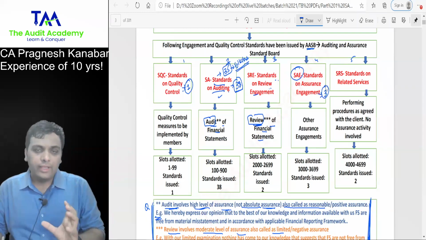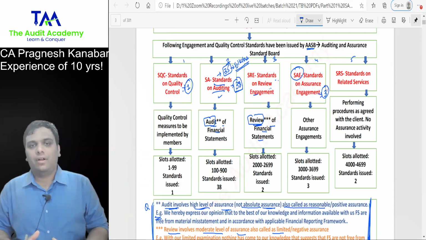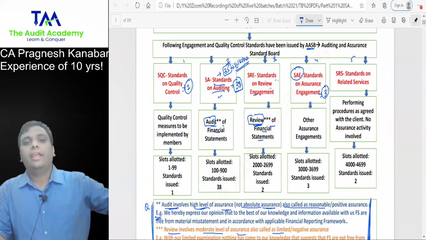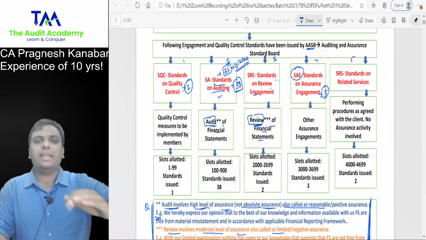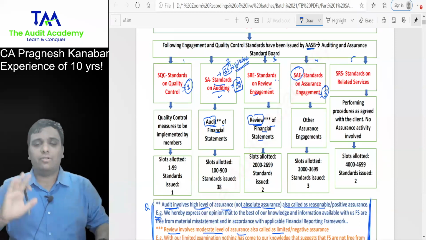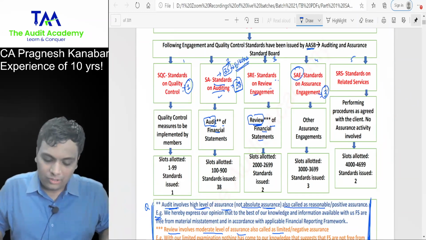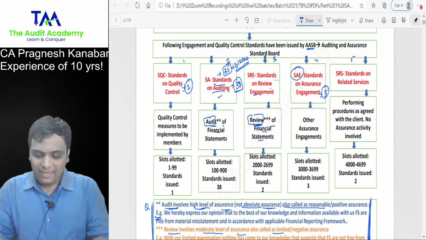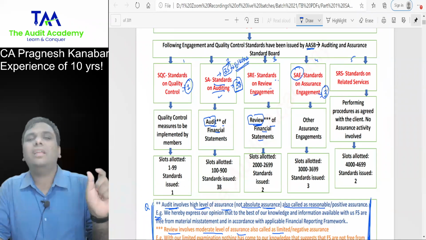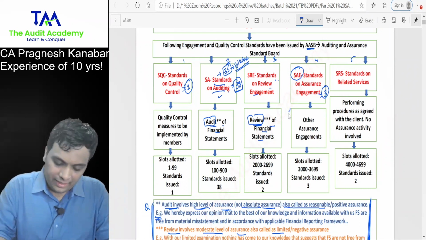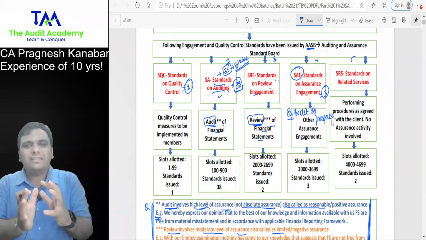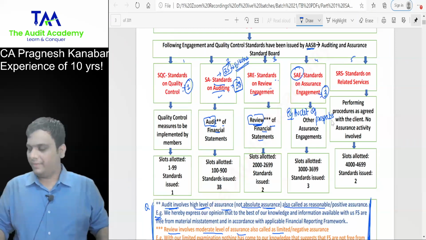No. In the existing syllabus, because the institute has not announced any new syllabus for May 23, for sure you're not supposed to learn it by heart. Further attempt students will also have to check the syllabus and then we will see whether you have to. But for May 23 you are not supposed to learn these standards on assurance engagement by heart. Just know one line, that in SAE, some other information is audited. Example, audit of prospectus. It is something different than the financial statements.